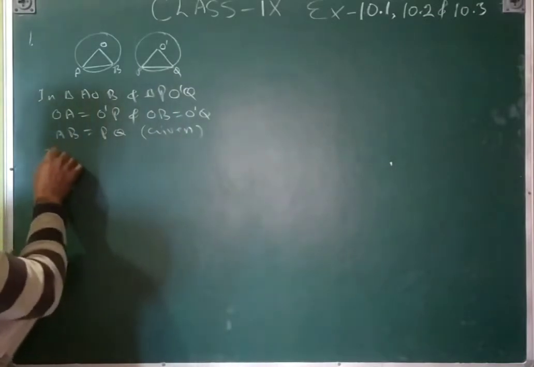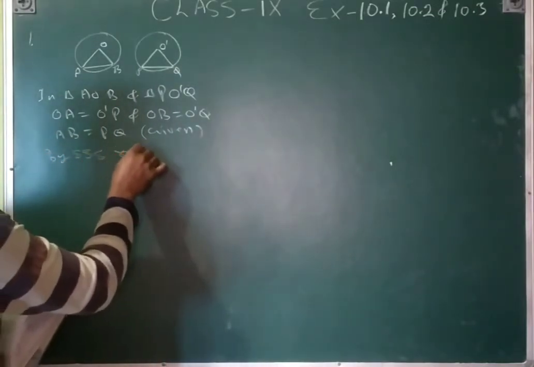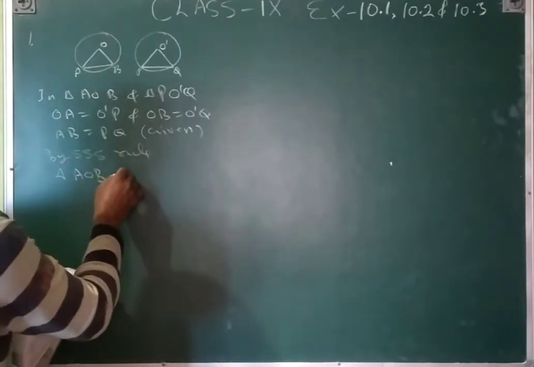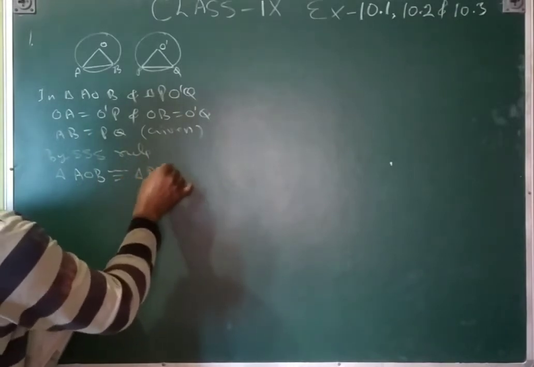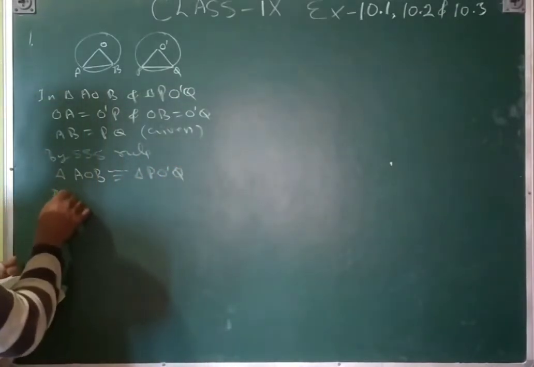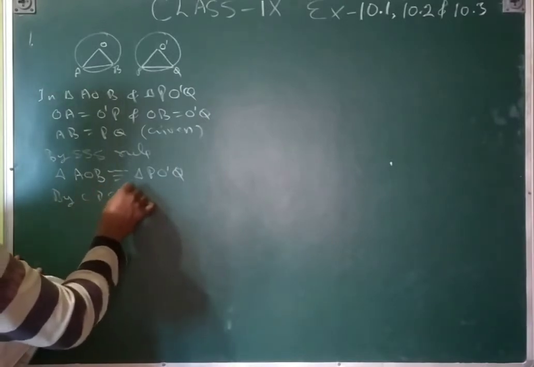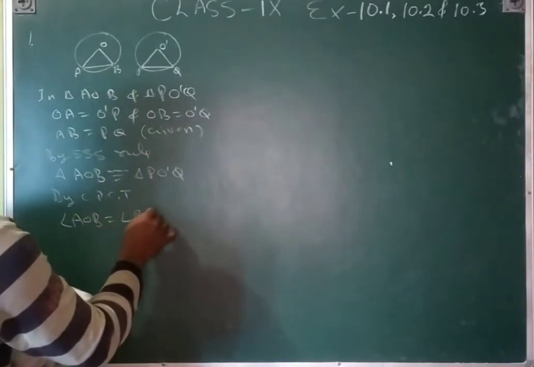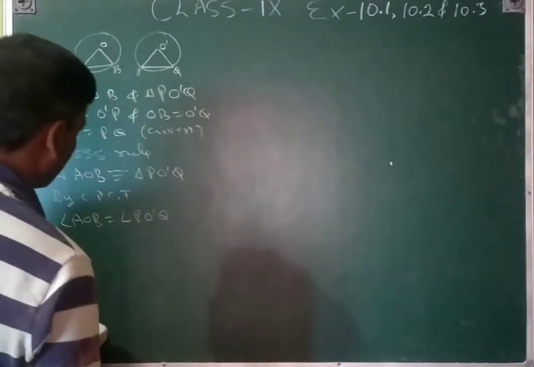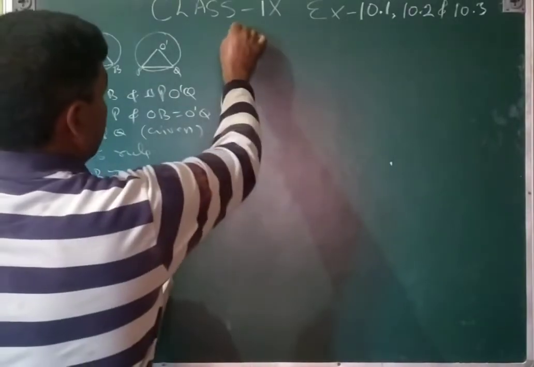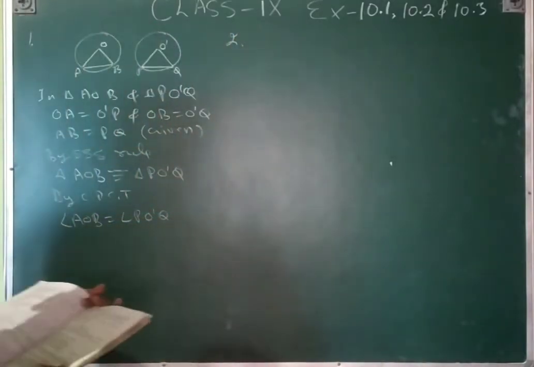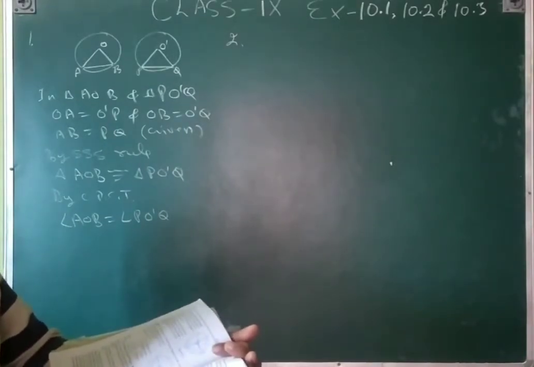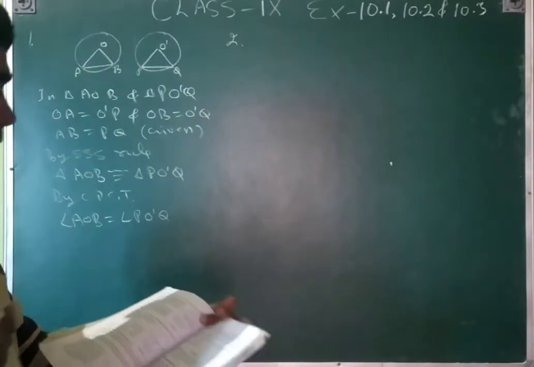So by the SSS congruence rule, triangle AOB is congruent to triangle PO dash Q. So by CPCT, angle AOB is equal to angle PO dash Q. That's proved. And then second, with the same diagram, prove that if the chords of congruent circles subtend equal angles at their centers, then the chords are equal.